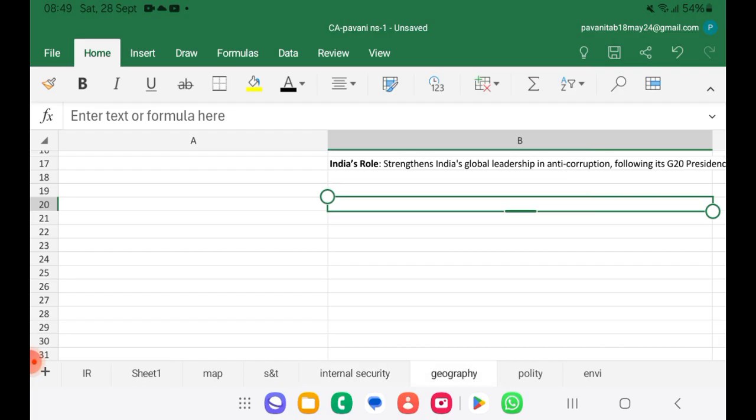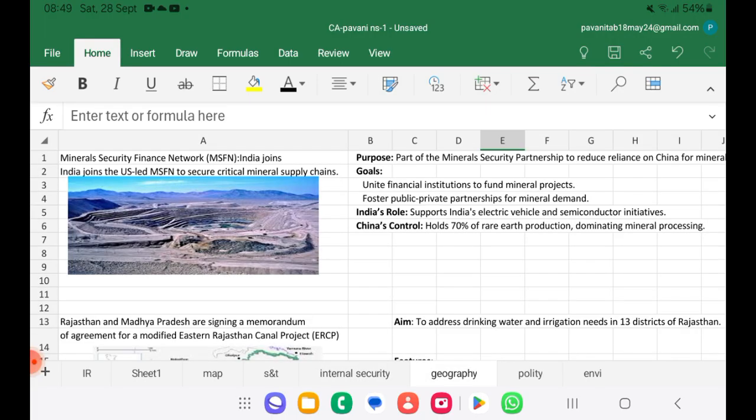So the next is under geography. Yesterday we have seen India signed the US-led MSFN to secure critical mineral supply chain. So Mineral Security Finance Network, we joined that network, so that we are less dependent on China, which is controlling 70% of rare earth minerals.